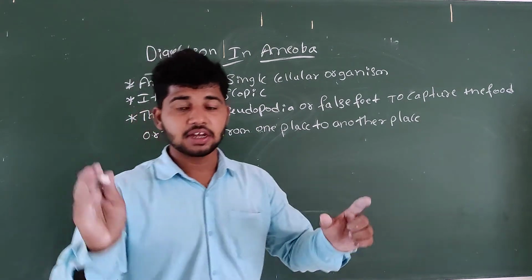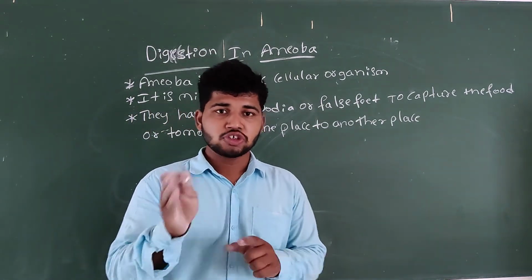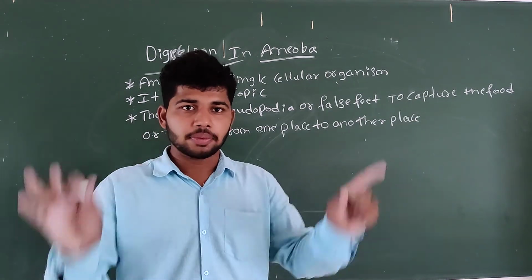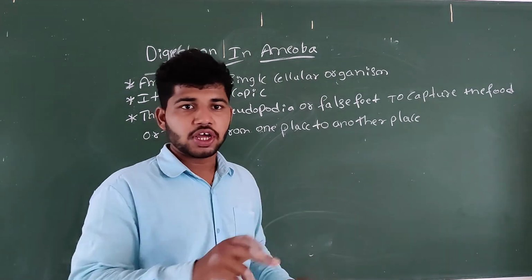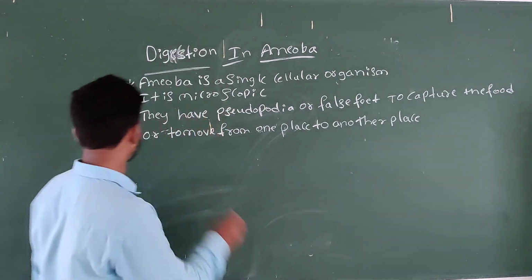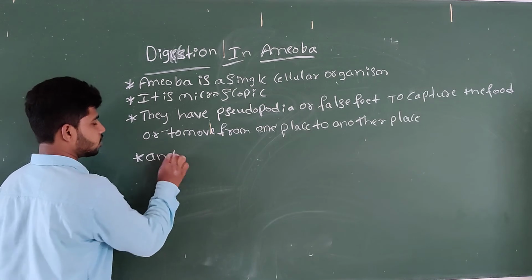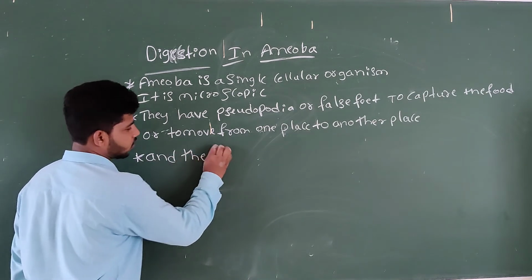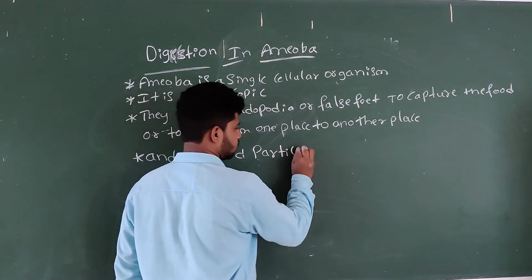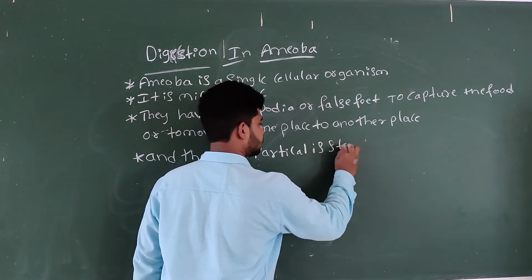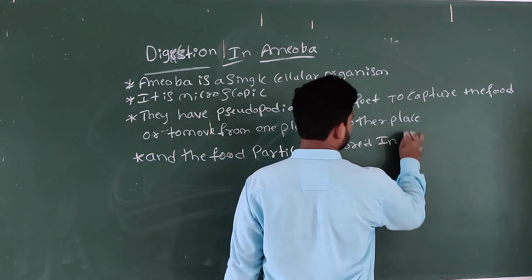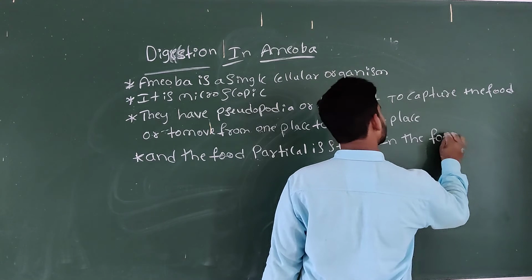When they sense food particles around the amoeba, they push the pseudopodia around the food particles and engulf them, and the food particle is stored in the food vacuole.